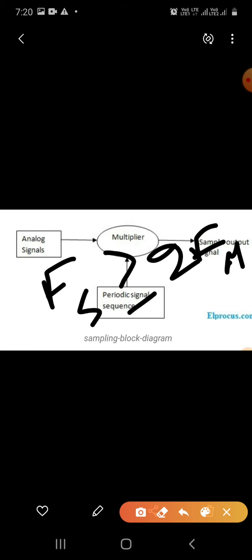So if the sampling frequency Fs equals twice the input signal frequency FM, then such a condition is called the Nyquist criteria for sampling, and when the sampling frequency equals twice the input signal frequency it is known as the Nyquist rate, that is Fs is equal to 2FM.